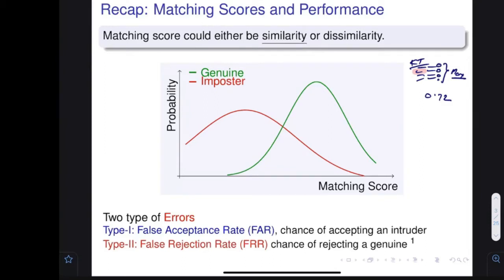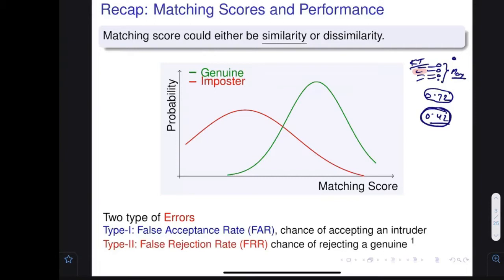He can say that I am Mr. Kamlesh. So what would happen? His image would be matched, and his maximum score would be 0.42 maybe, because he is not Mr. Kamlesh. We expect his score to be smaller, a smaller number. So the question is whether 0.42 and 0.72 are sufficient to let the person enter.